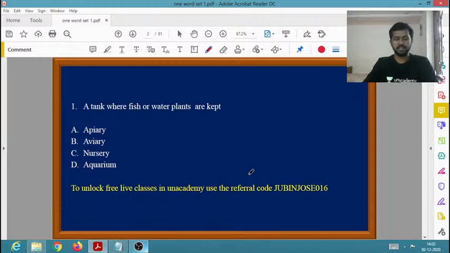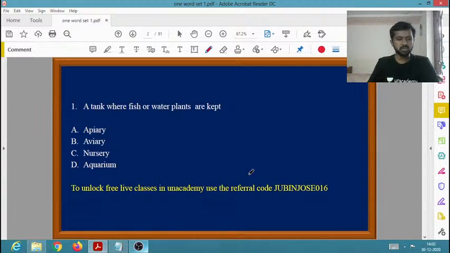So we will be starting with the topic. One word substitution is a very important topic in SSC exams. So we need to study it clearly and clear the concept in a very good manner. I will help you improve in the case of one word questions. A sentence will be given, and you need to suggest a suitable one word for that. Hope it is clear for you. Let us start.